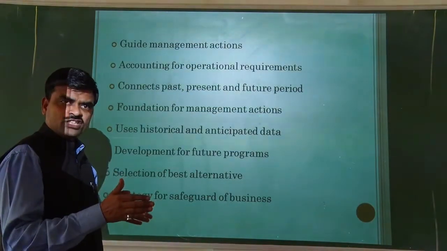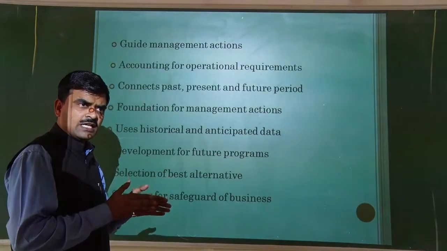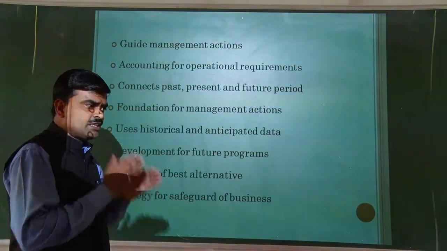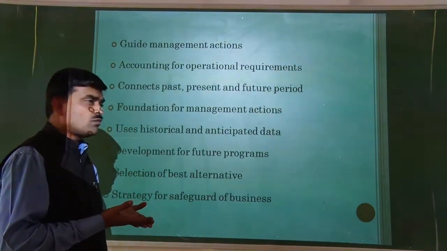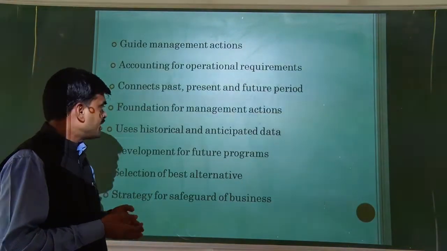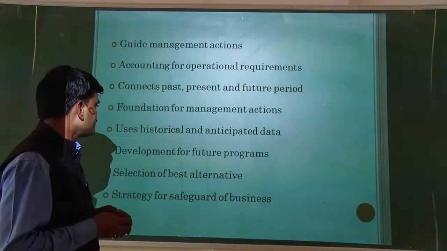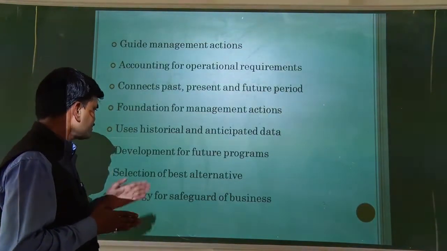If the managers come to know that such and such production they have done in the year 1919, then they can make a projection for the next year and can generate data on the basis of the historical information.